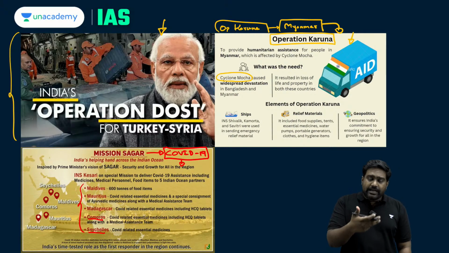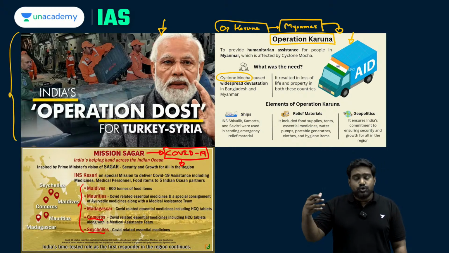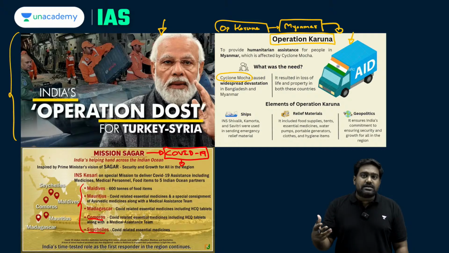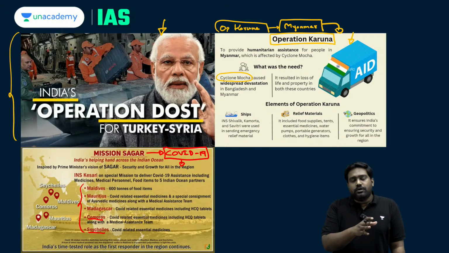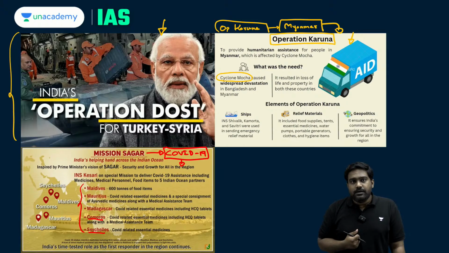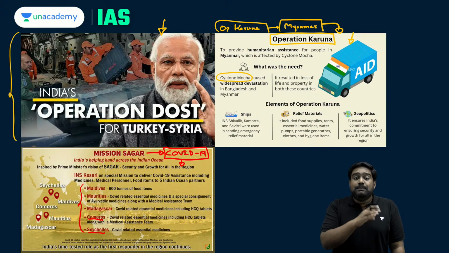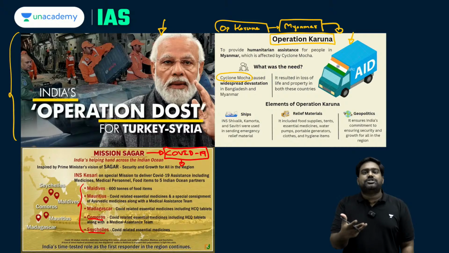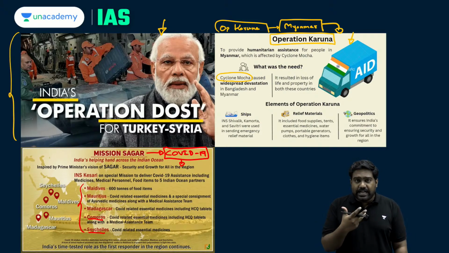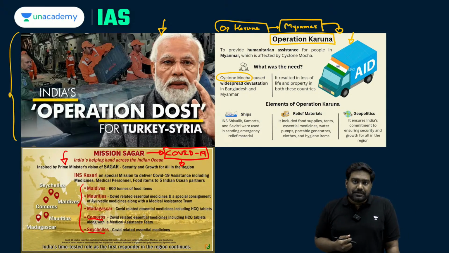And later, the second phase of Mission Sagar was also launched, through which we provided medical assistance to even Southeast Asian countries like Vietnam, Thailand, and others. So the focus of Mission Sagar was to provide basic medical support to these small island countries so that they could cope with the impact of the pandemic. We delivered medical supplies, essential drugs, testing kits, PPE kits, and even sanitizers and oxygen cylinders were dispatched by India through the Indian Navy, and the relief material was delivered to all these countries.